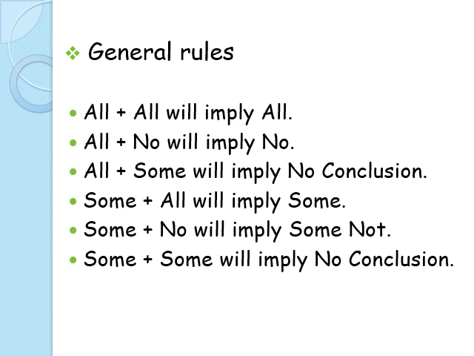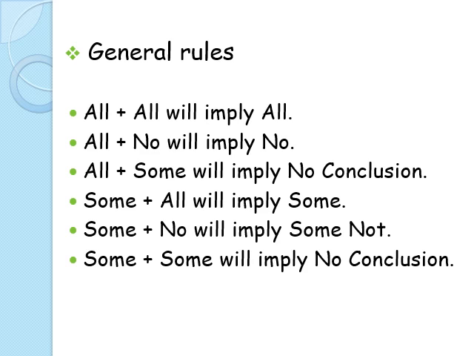Now I'll tell you some general rules which apply in questions of syllogism. They are very important. When there are two or three statements and all the statements are all, this will imply all. So if I say all roses are red and all reds are roses, that means all reds will be roses and all roses will be red. Some roses will be red and some reds will be roses.